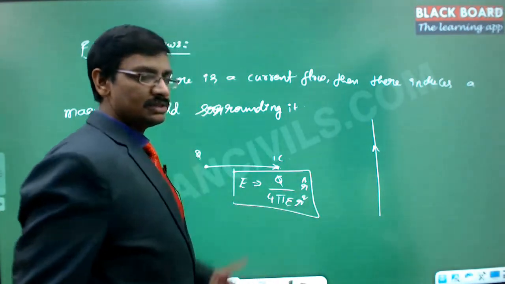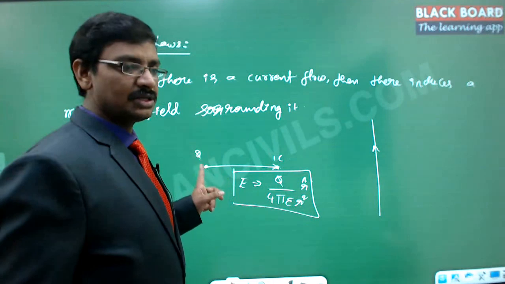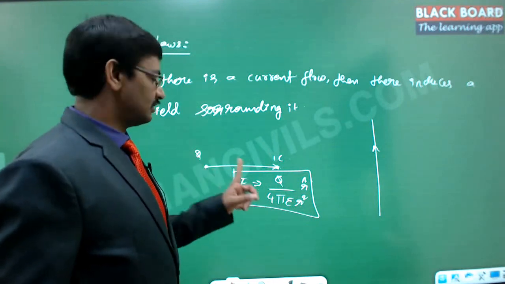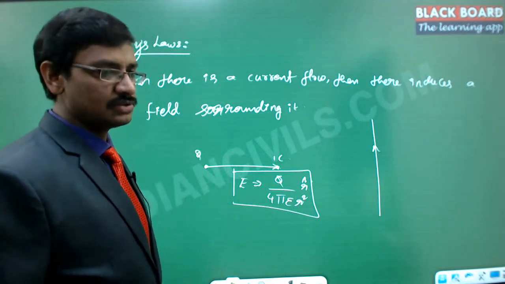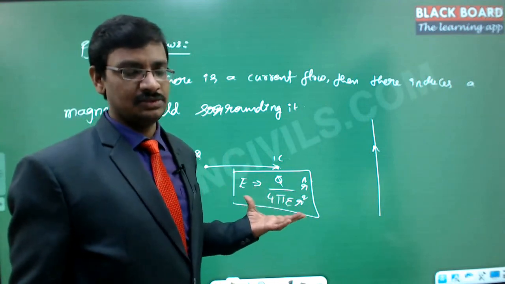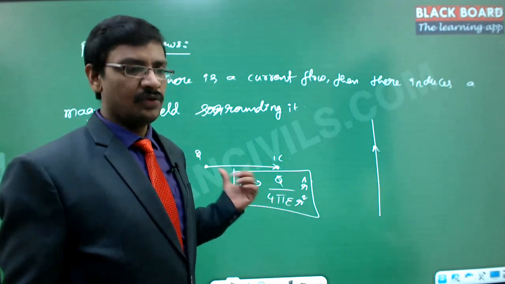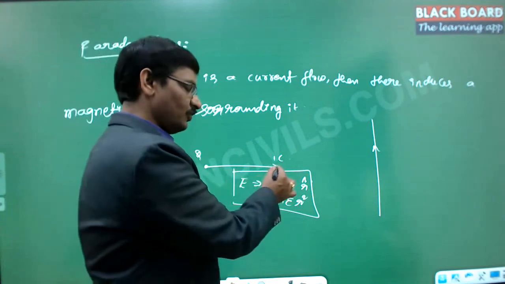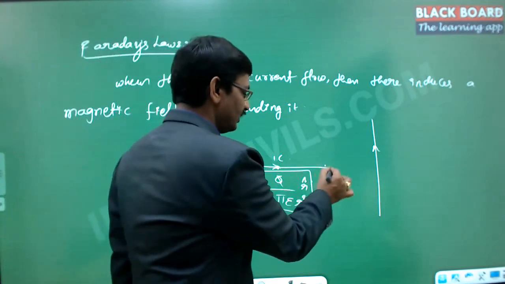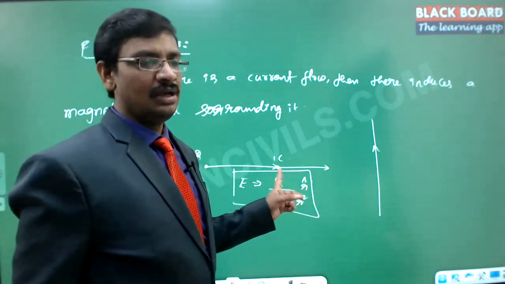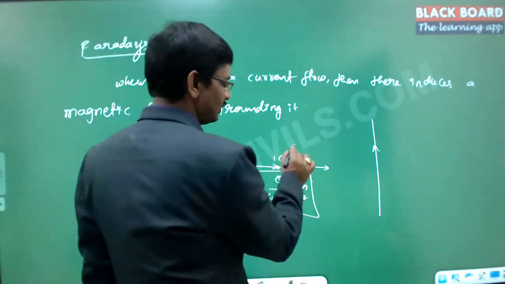But here if you notice, the charge is static. That means the charge is located at a single point and is not moving from there. In such a case, this is the electric field that is going to be induced. That means static charges always induce electric fields. This is one important understanding. Now the same charge, when it's moving like this, because of the repulsive force here, it is moving like this. In the process of moving from one place to another, we say there is a current passing.